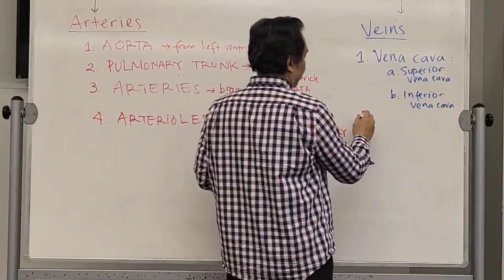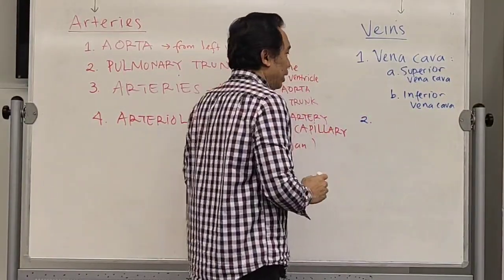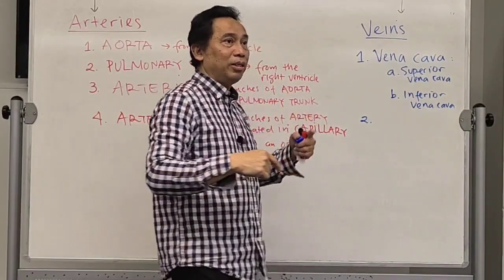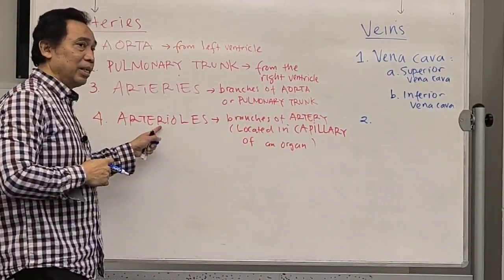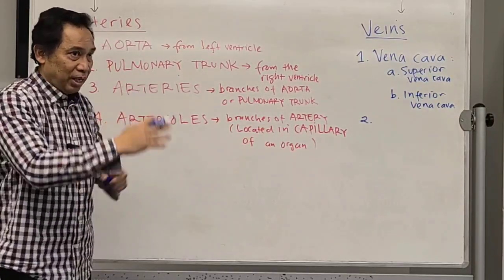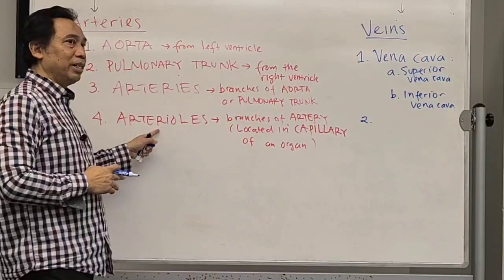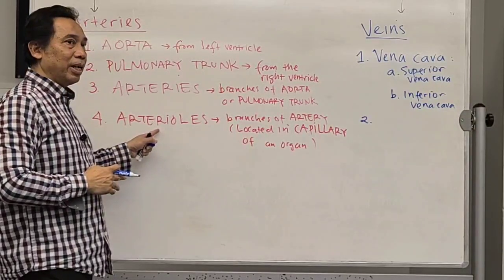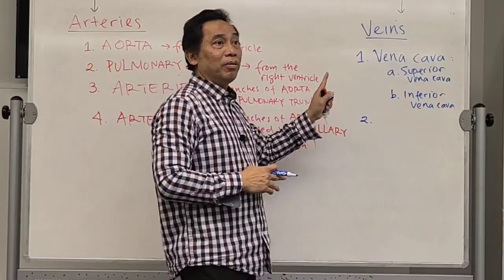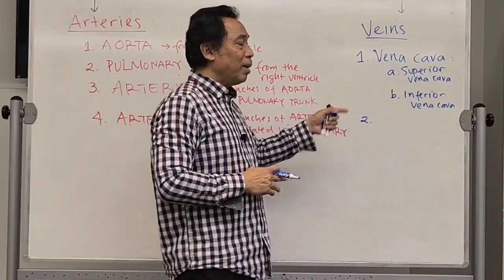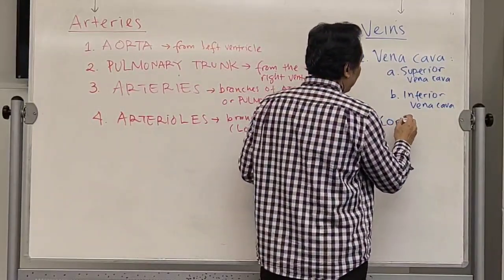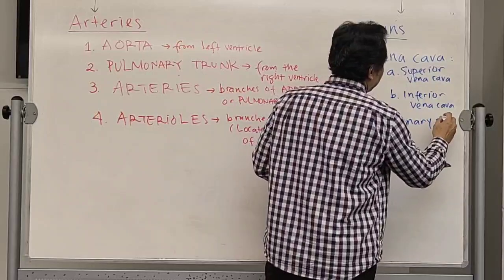The next one, there is a special vein that comes from the heart muscle. Your heart muscle also receives arterioles, receives oxygen, and uses the oxygen for contraction. And then after they use it, they produce carbon dioxide. That carbon dioxide will go to the right atrium also. This is the poor blood. So the one that comes from the heart circulation or from the heart muscle is called the coronary sinus.